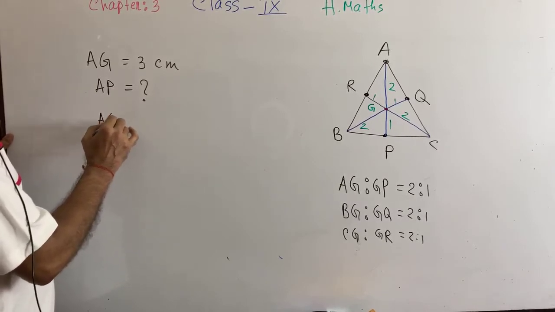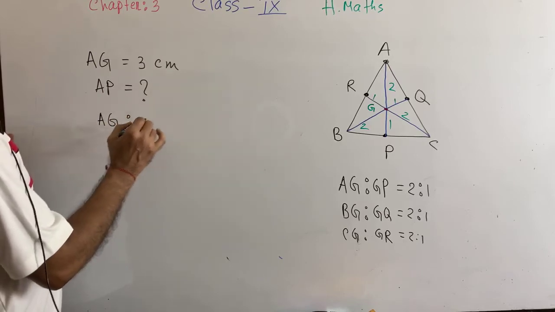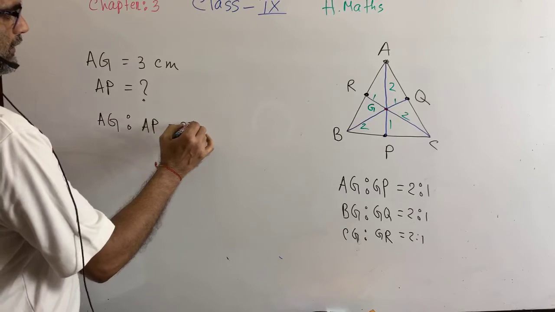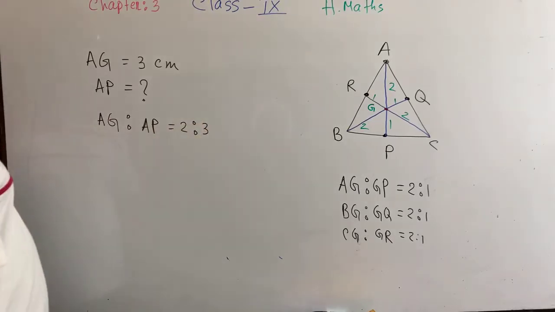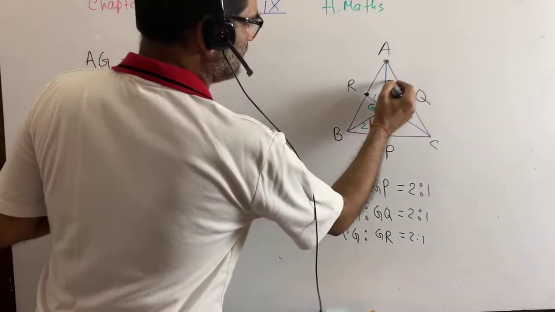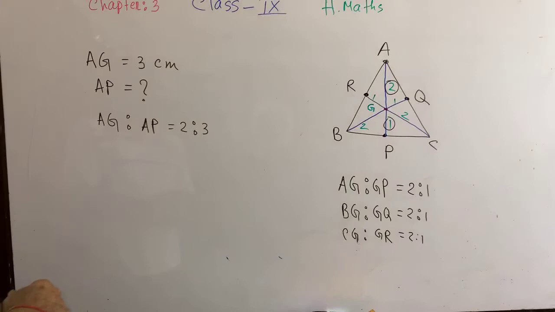You see, AZ is to AP, if I write, it is 2:3. AP equals to 2 plus 1, 3.